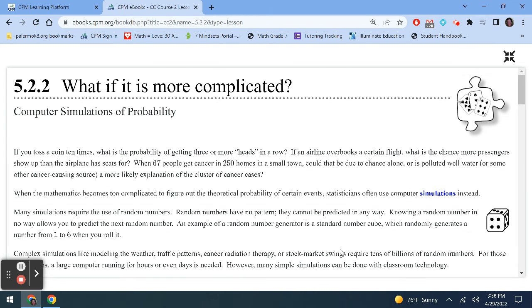So today we're doing 5.2.2. What if it's more complicated?